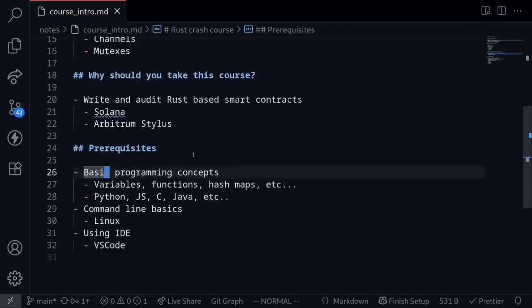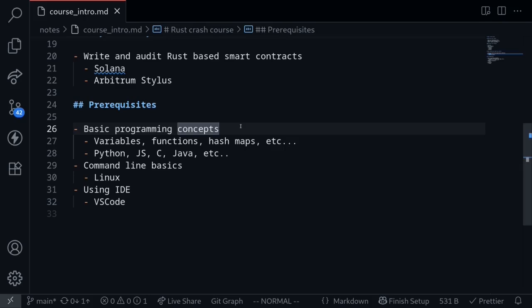And finally, the prerequisites. Basic programming concepts such as variables, functions, HashMaps will not be explained in this course. It is assumed that you are familiar with these concepts. Having prior experience with another programming language such as Python, JavaScript, C, Java, etc. will help. We'll be using the terminal to compile the Rust code and execute the tests, so you should also be familiar with working with the terminal. In this course, I'll be using a Linux terminal. And finally, the code examples will be shown using a code editor. In this course, I'll be using VS Code. Okay, these are the prerequisites.